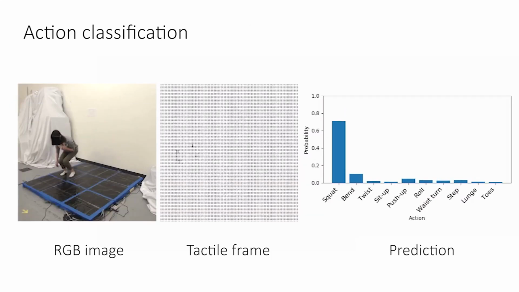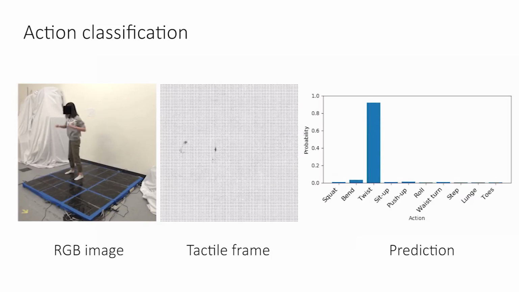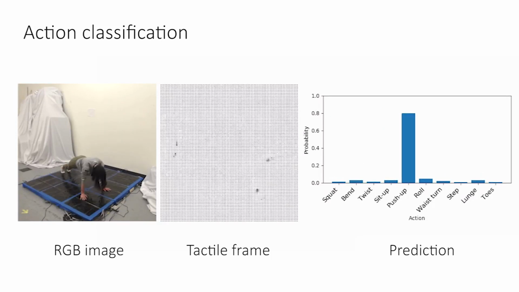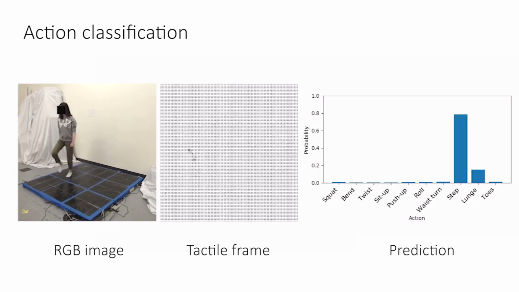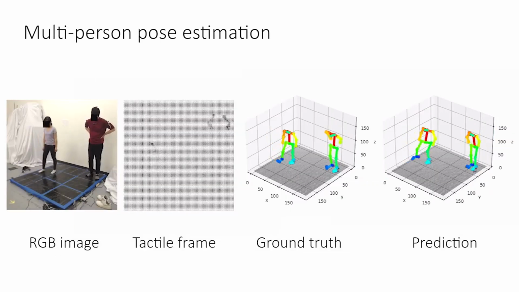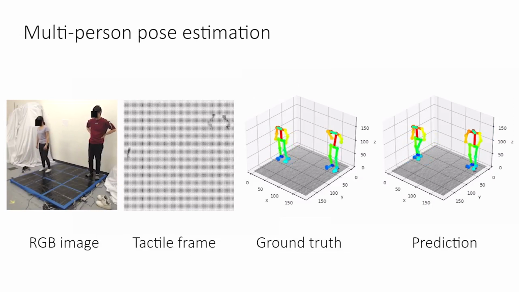By applying a linear classifier on the tactile feature map, our model also shows the capability to facilitate downstream classification tasks. Here, classification is performed on 10 actions, including squatting, bending, twisting, sit-up, push-up, rolling, waist turning, stepping, lunging, and standing on toes. We further extend our model for multi-person pose estimation.